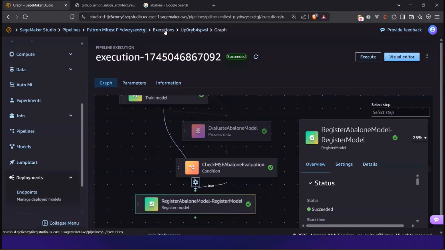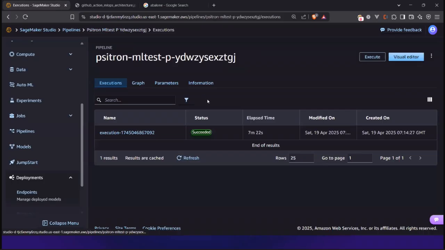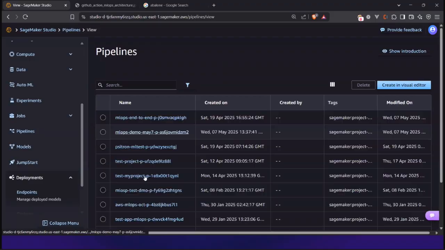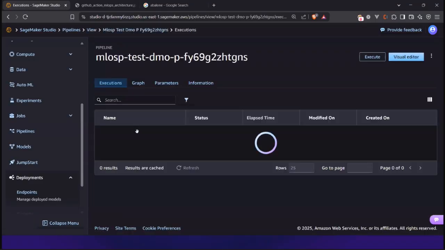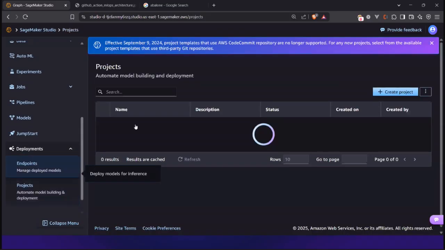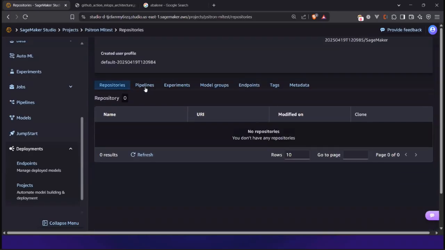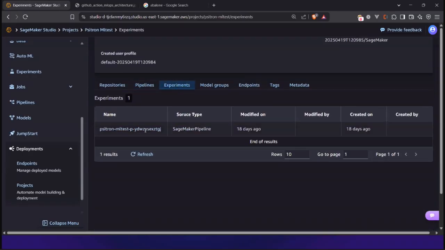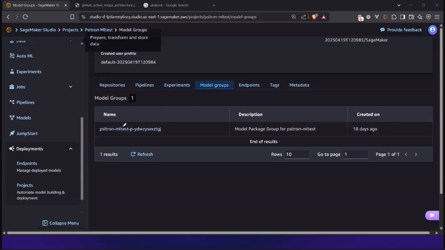Now let's go back to your pipeline. If I go back to my pipeline here, we can access a lot of other details. Here I have pipelines, and here you can see experiments. This is where your data scientist experiments will land. As I discussed, your data scientist conducts what we call experiments. Then we have model groups, which is what I otherwise call the model registry.